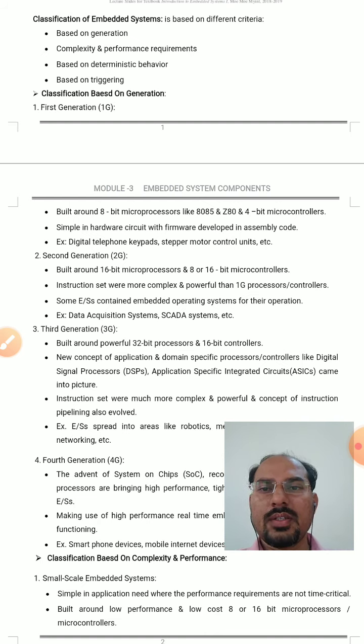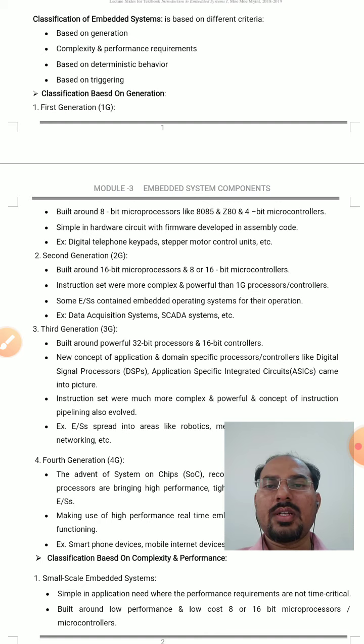The first is first generation. The embedded systems which come in first generation are built around 8-bit microprocessors like 8085 and Z80, or they are built around 4-bit microcontrollers. These microprocessors and microcontrollers are simple in hardware circuit, with software developed in assembly language. The examples are digital telephone keypads, stepper motor control units, etc. The second generation embedded systems are built around 16-bit microprocessors or 8 or 16-bit microcontrollers.